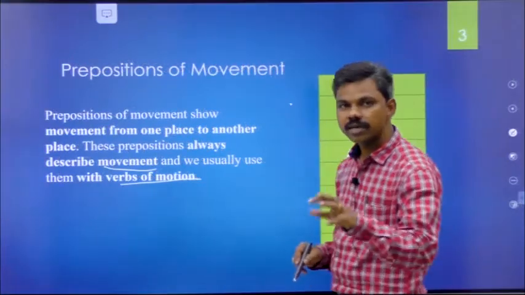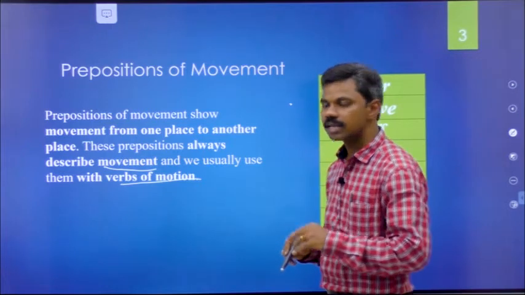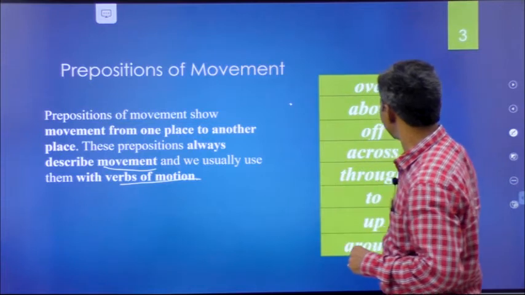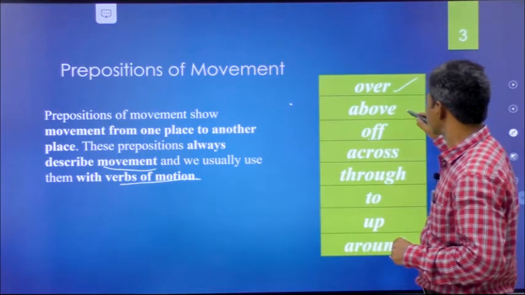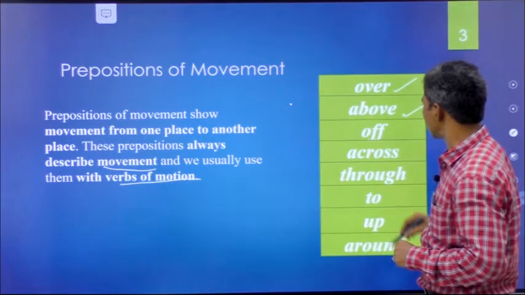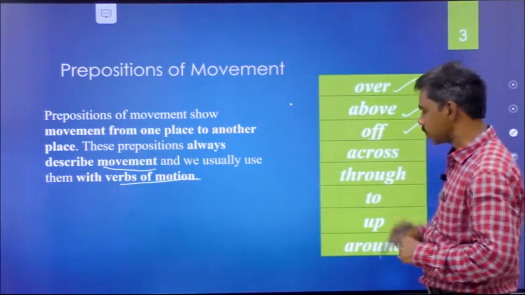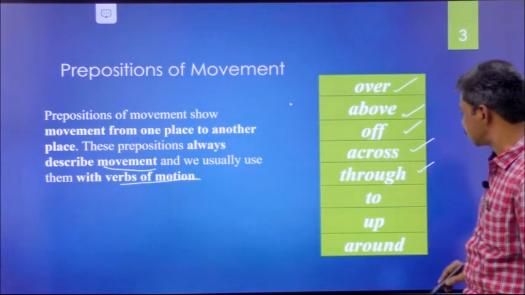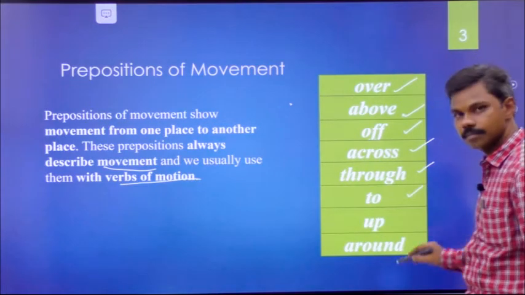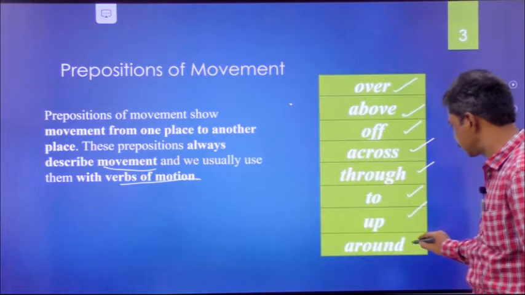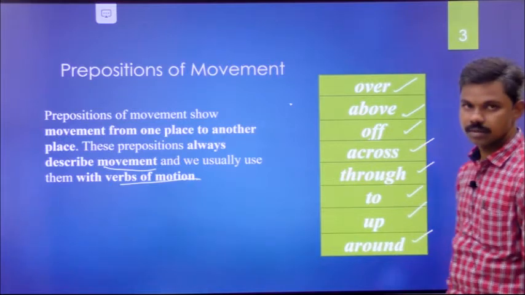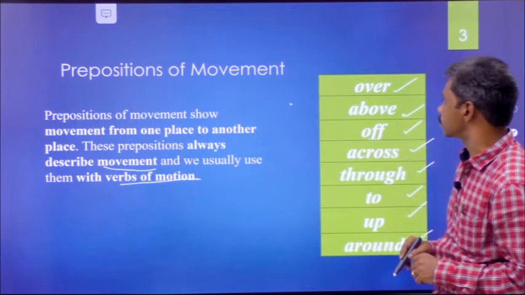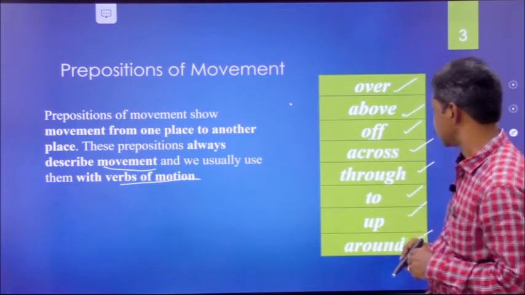So what are the commonly used prepositions of movement? Over, above, off, across, through, to, up, around. These are the commonly used prepositions of movement.